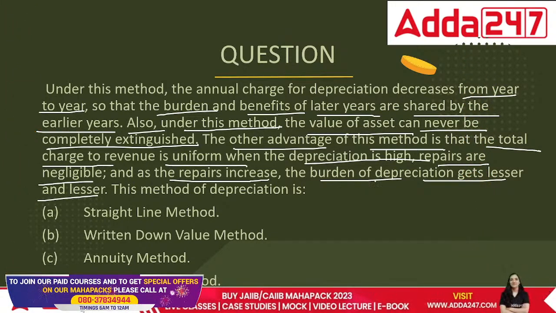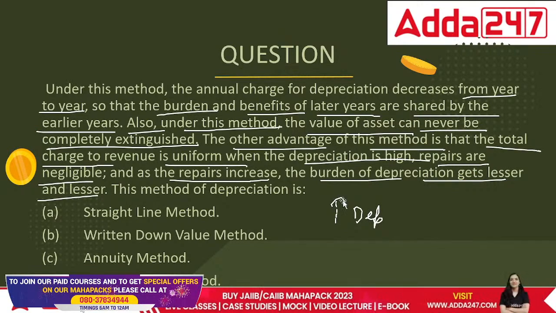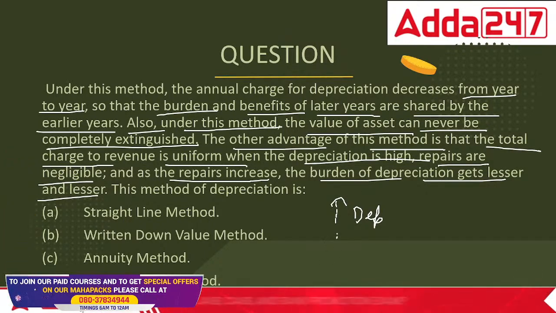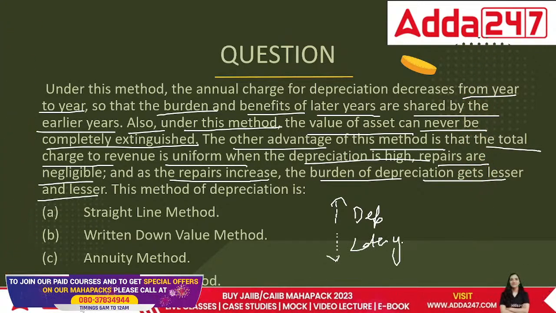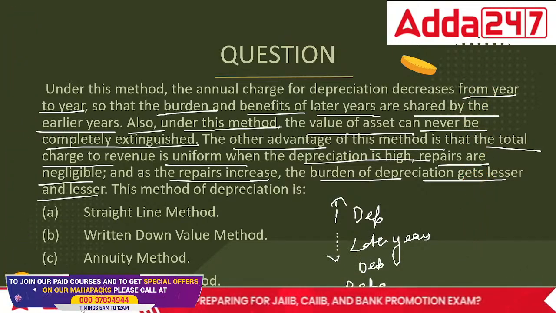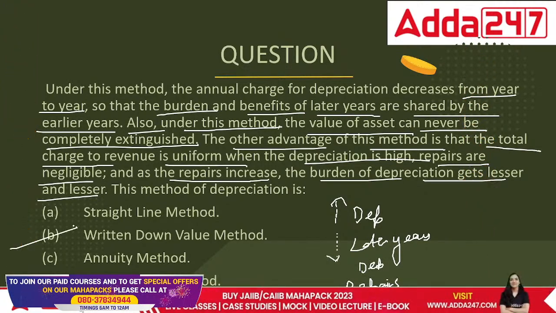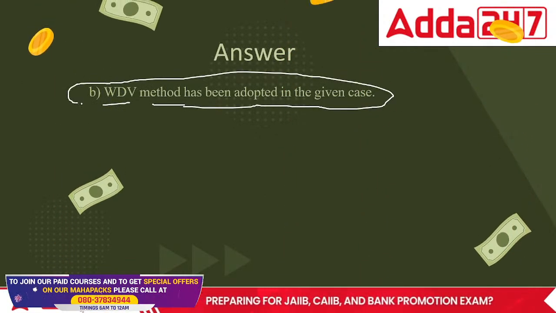In this case, what's happening is in the beginning years there is more depreciation, and after that what will happen? In the initial years we have more depreciation, and the depreciation goes on falling in the later years, but at the same time we record repairs. So in this case the correct answer would be WDV. It's also called the written down value method, which has been adopted in the given case.